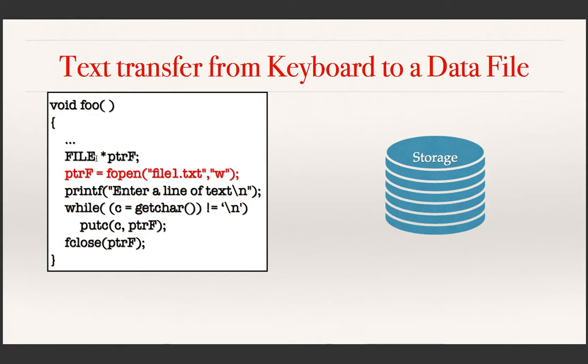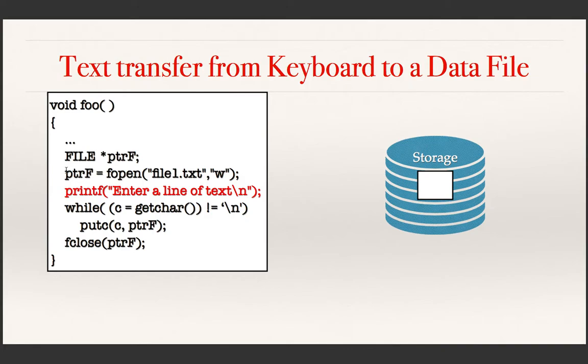You know that a buffer is nothing but a variable of this kind. In the fopen function you have to give the file name. In this case I want to create a file with the name file1.txt, and then I have to specify what kind of access I need. I need write access because I am going to create it. If you execute this function call, then a file is created and a buffer is also established, and the address of the buffer is returned.